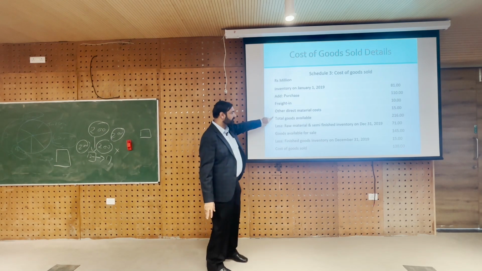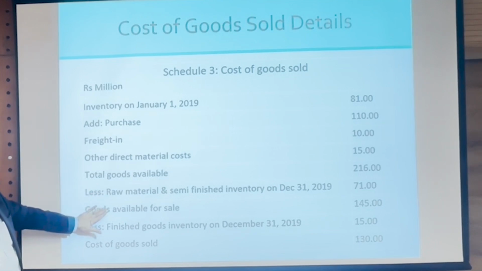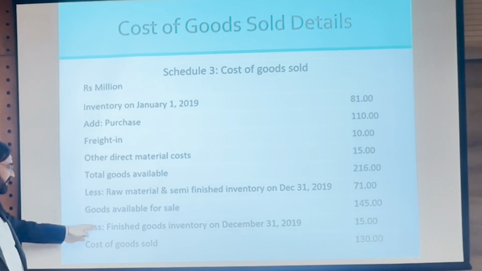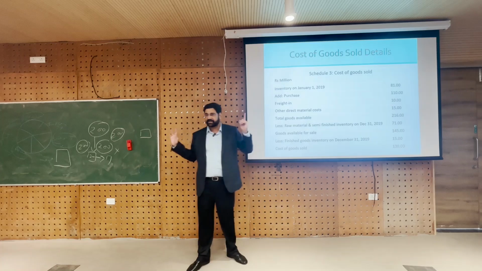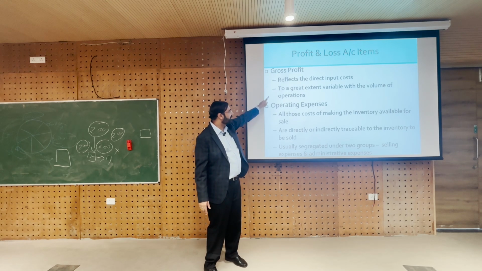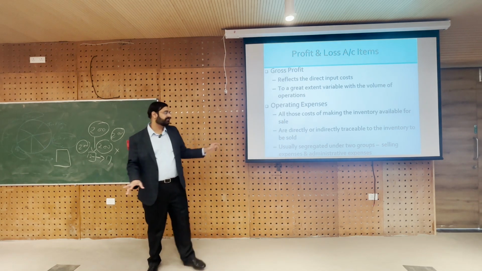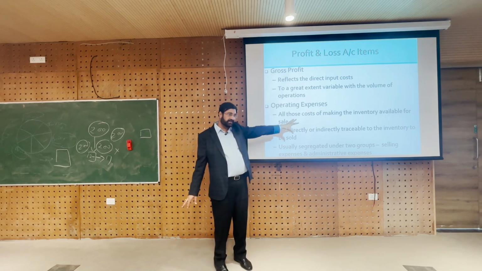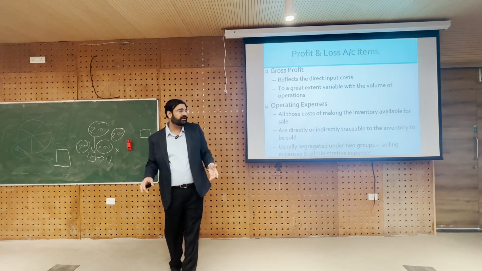So for total goods available, you will subtract raw materials and semi-finished goods, and then that is the goods available for sale, and then you will again subtract finished goods. These are all the outflows, and this is what you actually sold. Are you getting conceptually what I was saying? So gross profit reflects the direct input cost, to a great extent variable with the volume of operations. If there is no sale, there is no cost also, right, because then everything is inventory. If there is no sale, then there is no cost also, effectively.